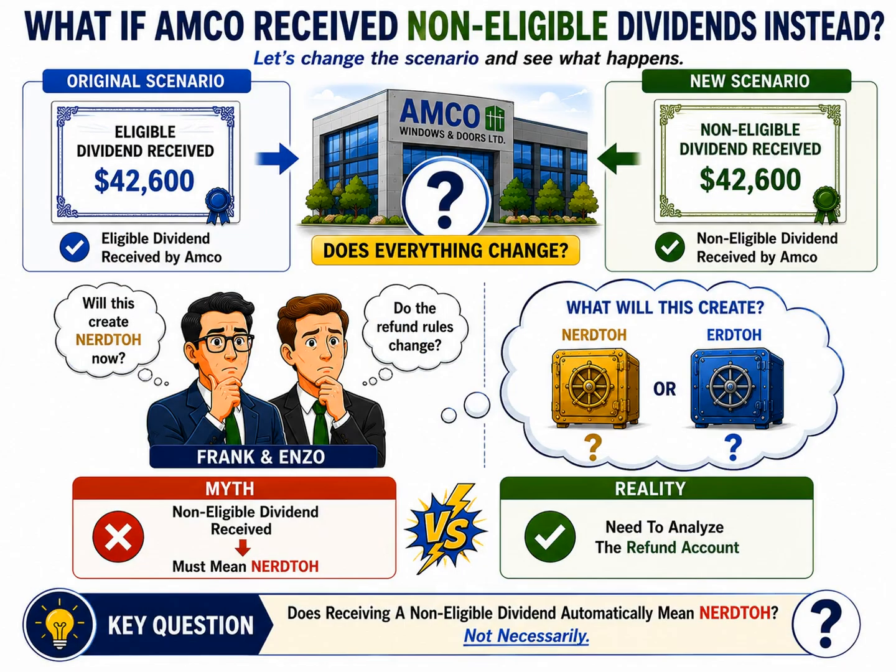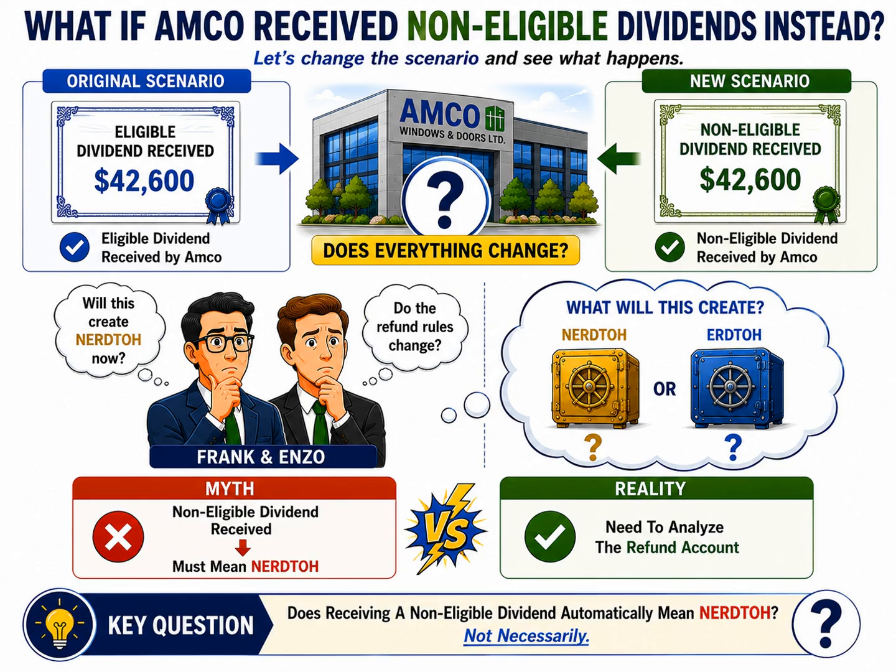So far, we've examined a situation where Amco received eligible dividends from another corporation, resulting in the creation of an ERDTOH balance. But now let's explore an important what-if scenario. What if the dividends received by Amco were non-eligible dividends instead? Would everything change? Would the corporation now automatically create NERDTOH? And would the refund rules be completely different? These are exactly the questions Frank and Enzo are asking in this slide.